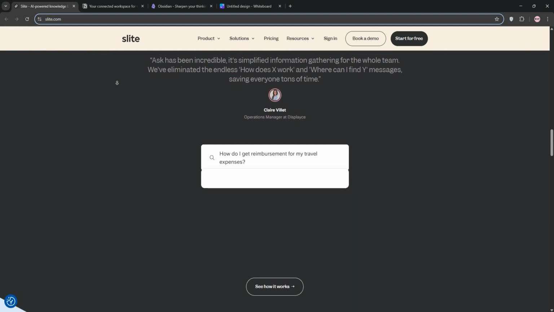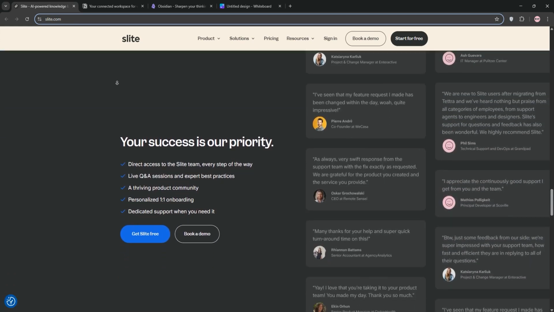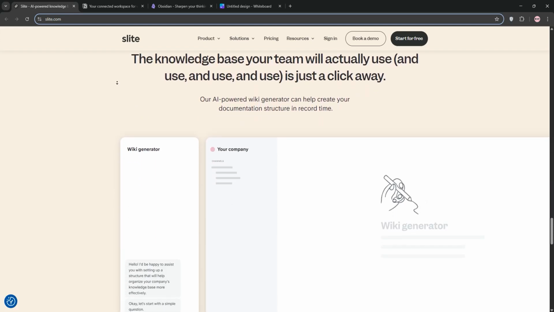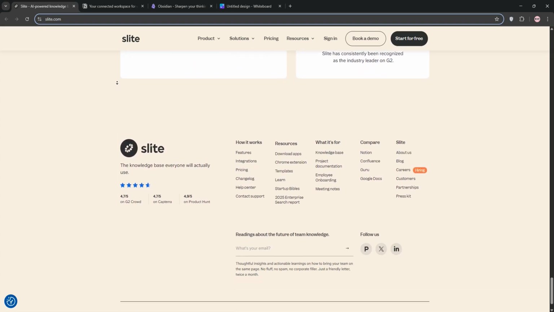First up, we have Slite. Slite is a streamlined, team-focused platform designed for collaborative documentation. It's got a clean interface, real-time editing, and AI-powered search to quickly find info across your tools. Perfect for teams needing a simple, centralized knowledge base.